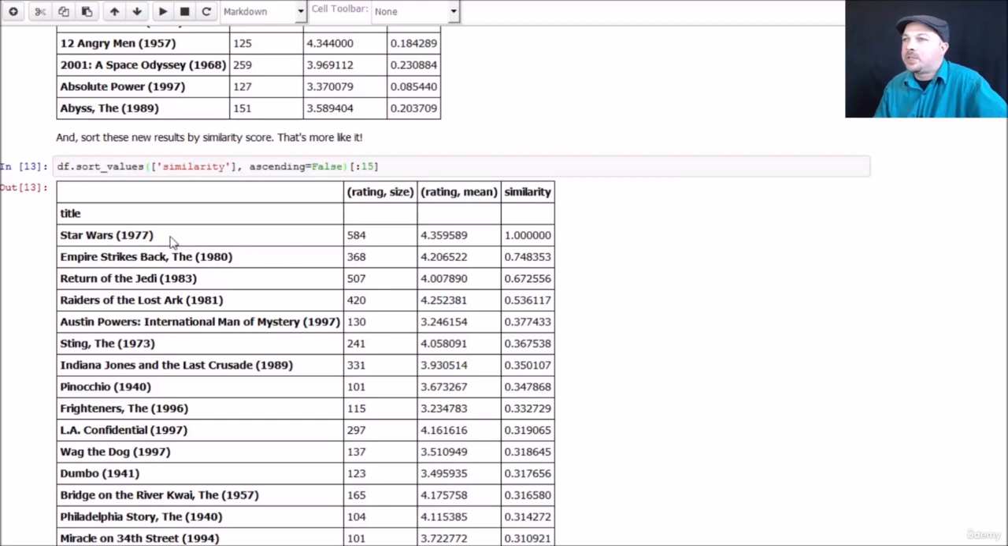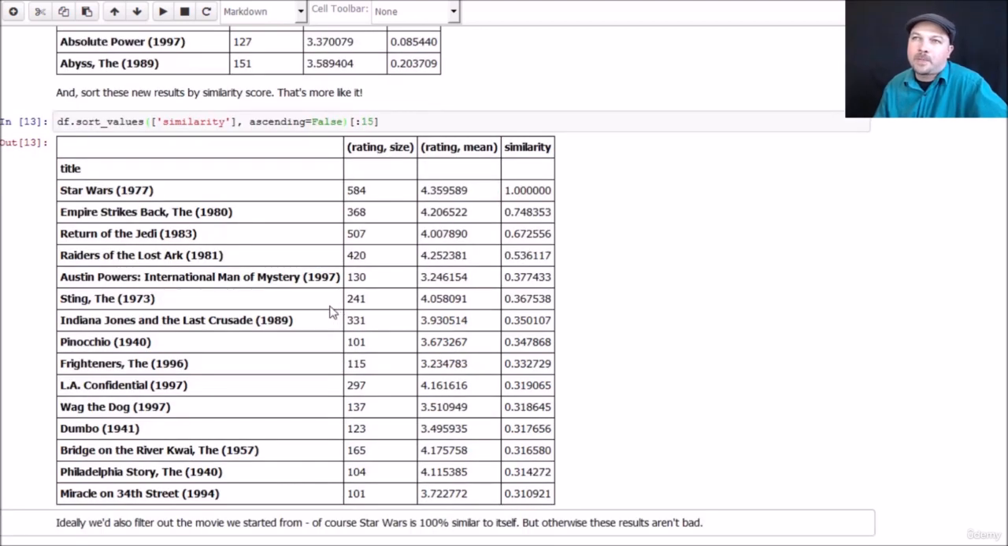So Star Wars comes out on top because it's similar to itself. Empire Strikes Back is number 2. Return of the Jedi is number 3. Raiders of the Lost Ark, number 4. You know, it's still not perfect, but these make a lot more sense, right? So you would expect the 3 Star Wars films from the original trilogy to be similar to each other. This data goes back to before the next 3 films. And Raiders of the Lost Ark, also a very similar movie to Star Wars in style, comes out as number 4. So I'm starting to feel a little bit better about these results. There's still room for improvement, but hey, we got some results that make sense.